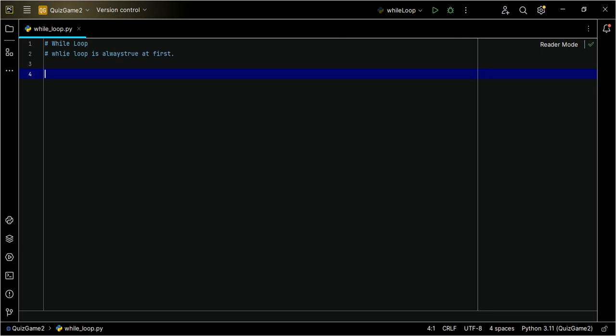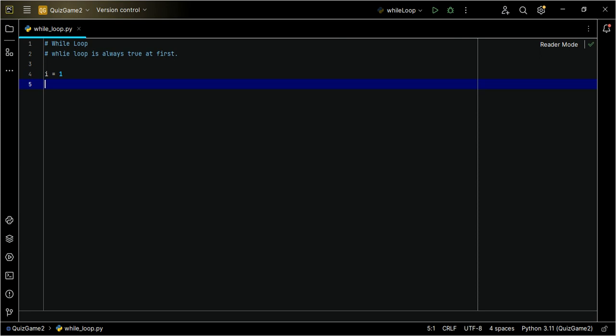As long as the condition is true, it will keep performing, repeating the process. So let's take a small example. Let's say i equals 1.